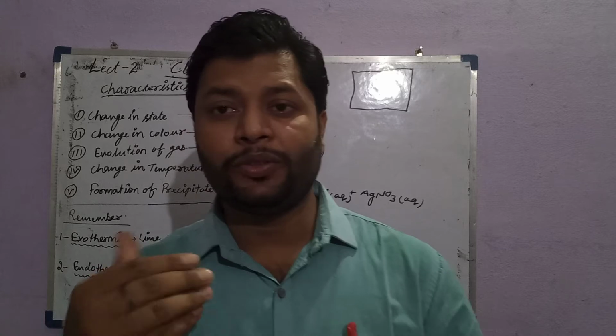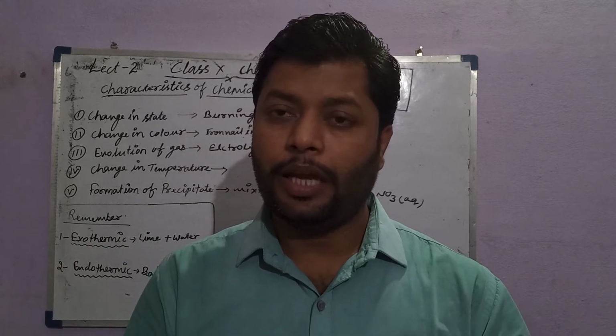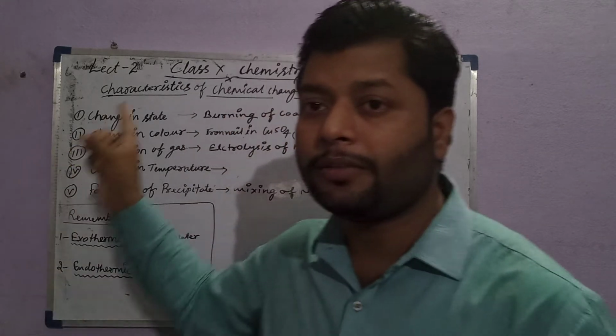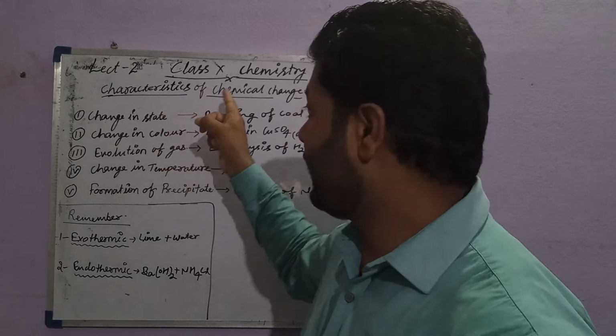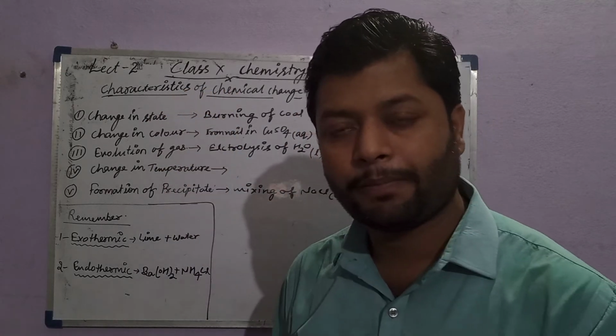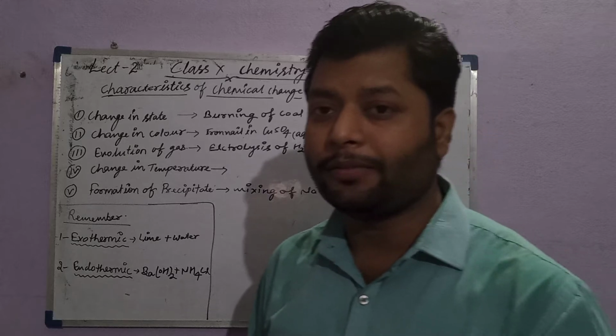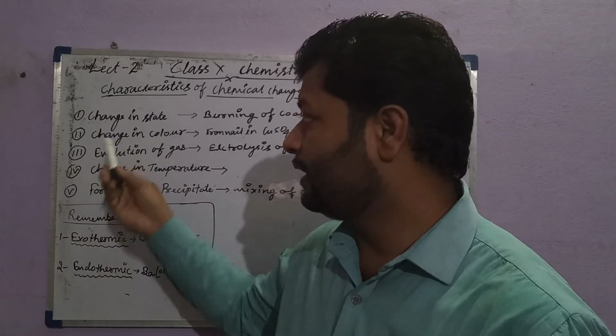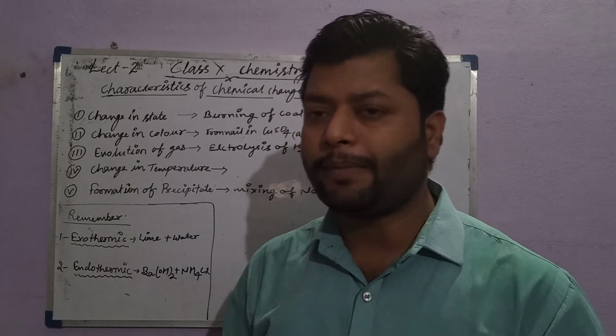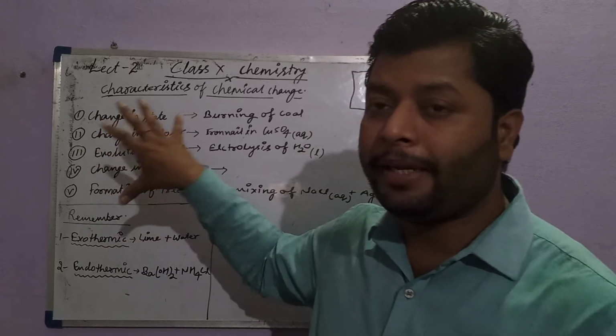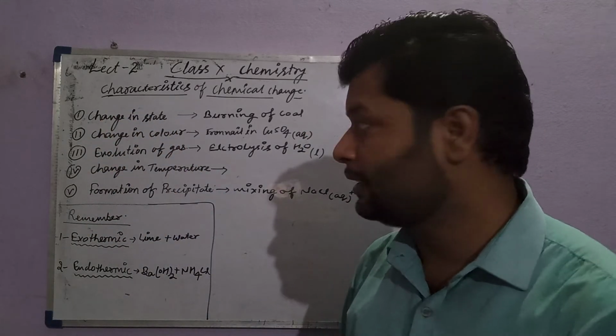There is a formation of a new substance, and those signals and symptoms are called characteristics of chemical change. This is very easy to learn because you can see some of the points written here. These are the main important points, the 5 points.